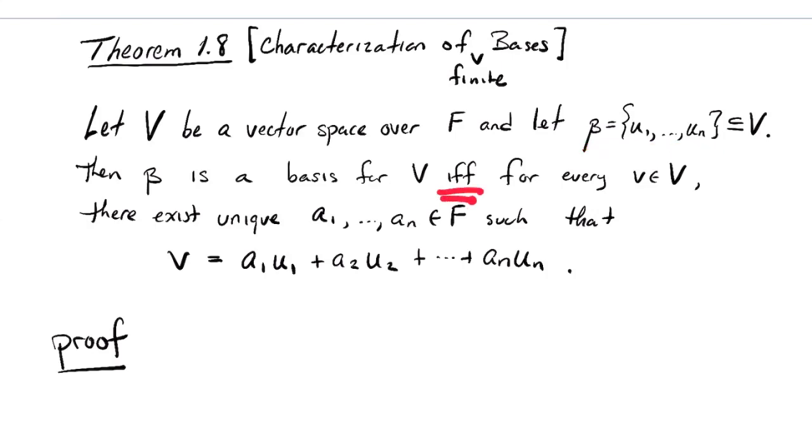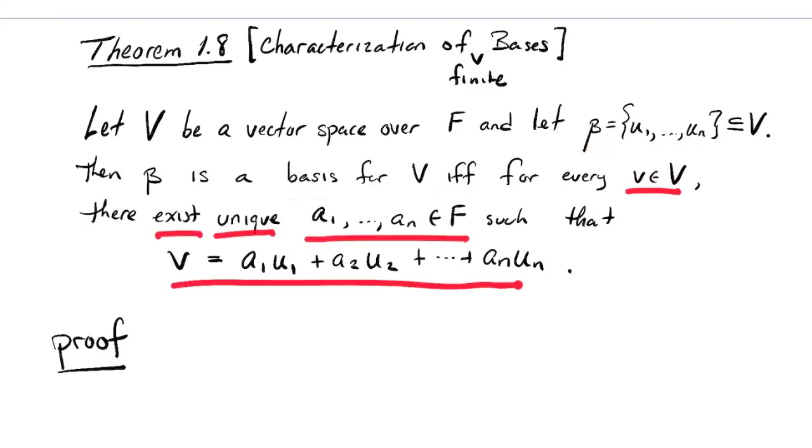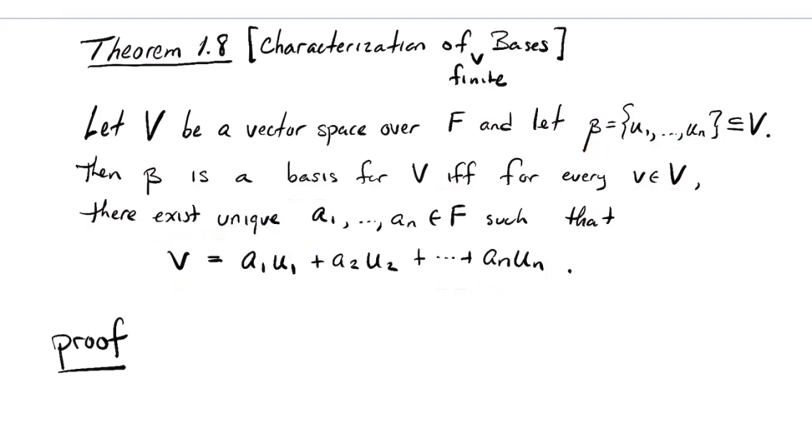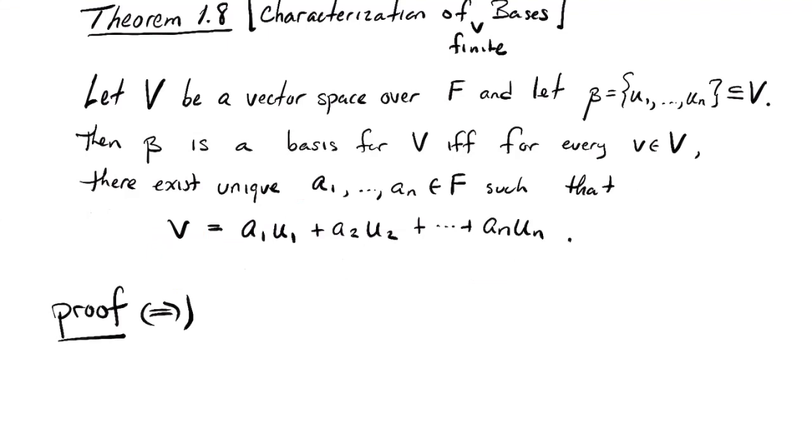Then what's a characterization? It's an if and only if statement. So this set is a basis, that's what I'm characterizing, if and only if every vector can be written uniquely, so it's an existence and uniqueness theorem, as a linear combination of elements in the set beta. Okay, let's give a proof. I'll start by making the assumption that beta is a basis.